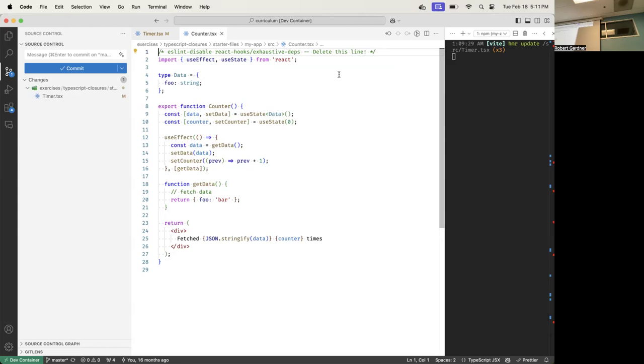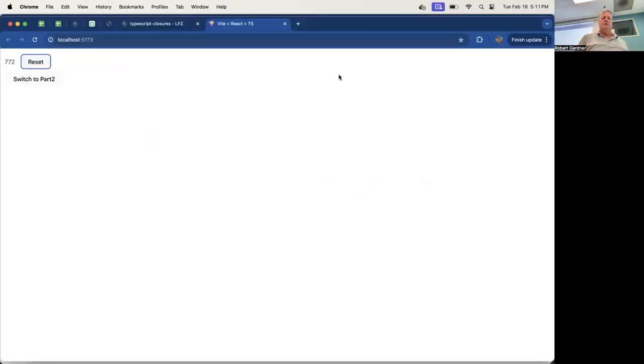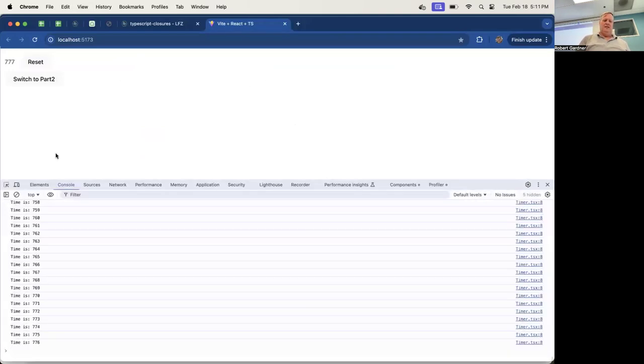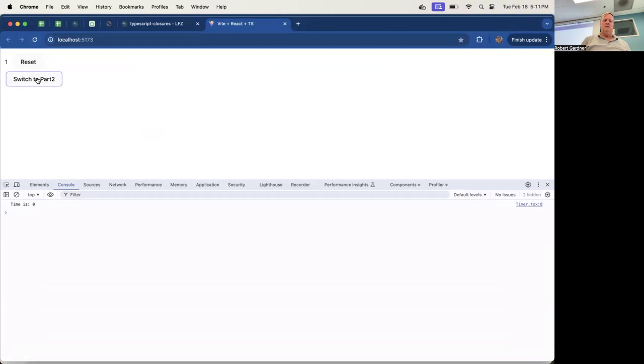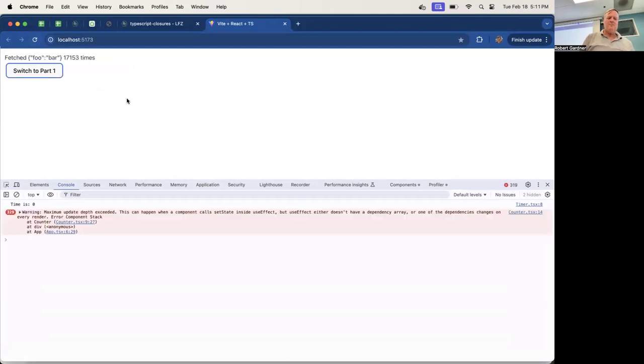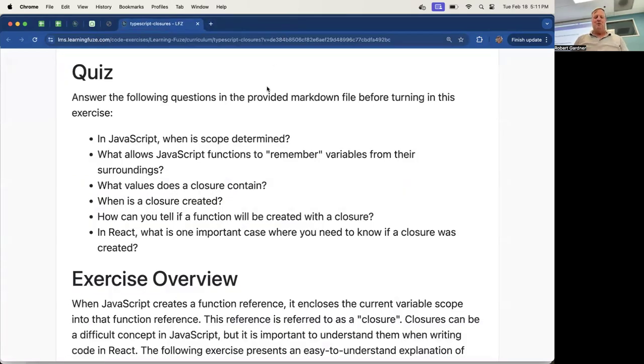So I have to put get data in here. If I actually go and flip my page to that, switch to part 2, I'm going to refresh the page, then switch to part 2. Is it going to blow up? 50,000 times, 60,000 times, 70,000 times. Look how fast it's going. Computers are fast. I'm going to close the window so I don't blow up my computer.